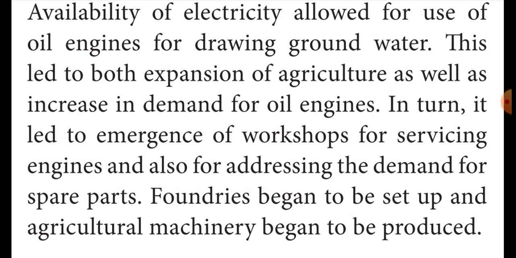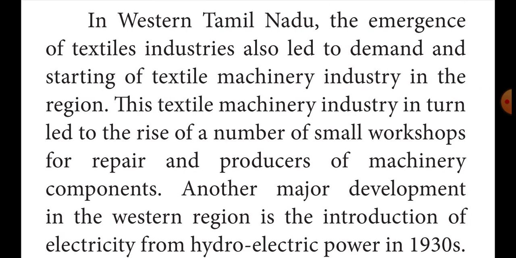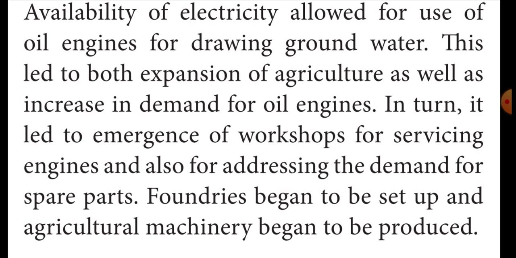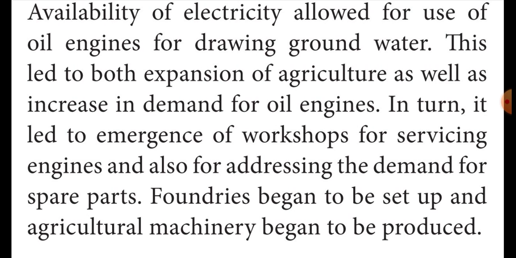In 1930, they introduced hydroelectric power, which was used in agricultural and industrial areas. That means they expanded agriculture as well as industries through hydropower and textile machineries. These are the things that developed during the colonial period.